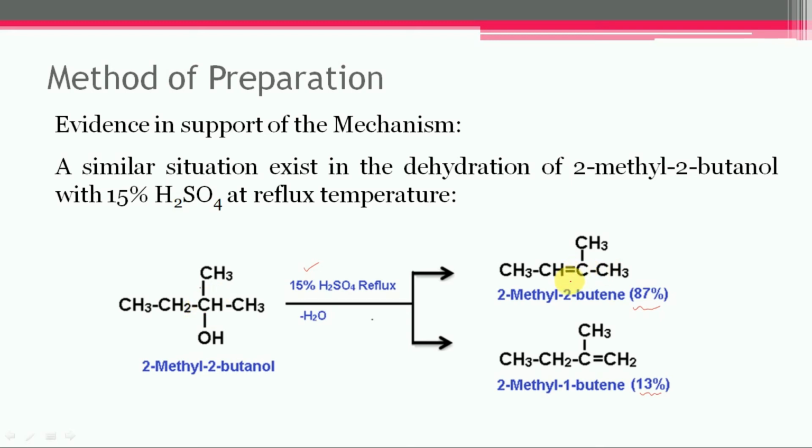The 2-methyl-2-butene is more substituted, having more substitution around the carbon-carbon double bond in comparison to 2-methyl-1-butene. So in the case of this product, substitution is higher, so it will form near about 87%, while 2-methyl-1-butene will be formed in the least quantity due to the lesser substitution.